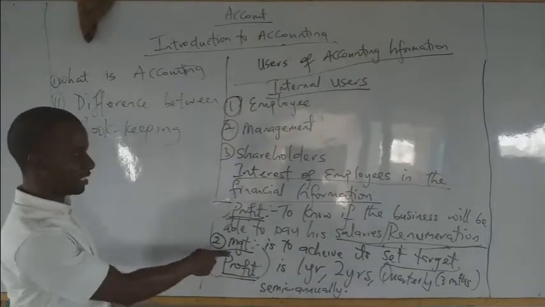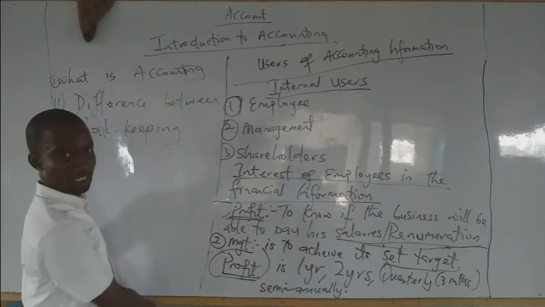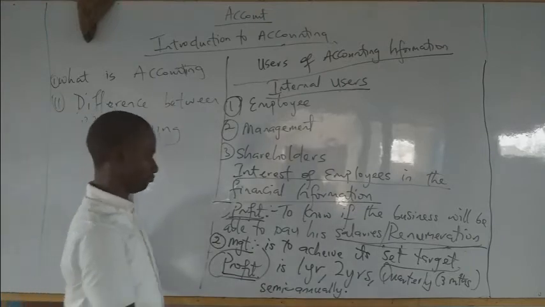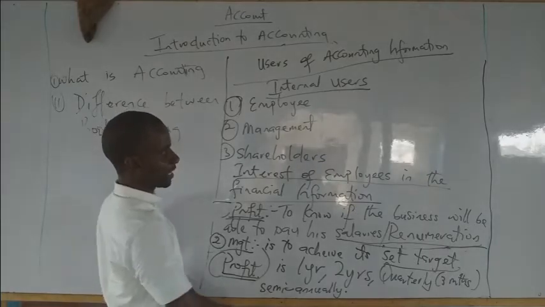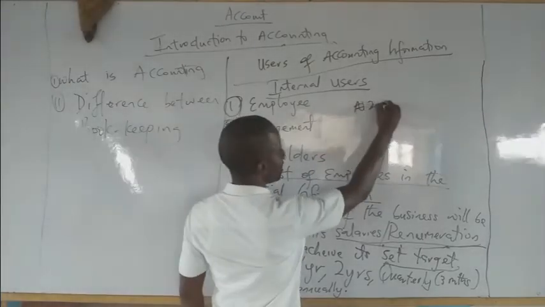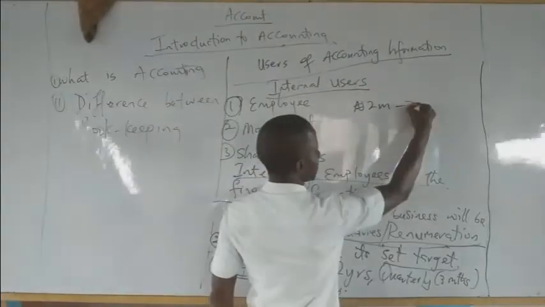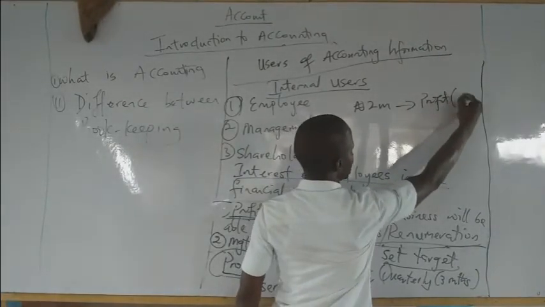Now, there is a positive and negative effect of this set target. What do I mean? Let's say for instance, they are given a target of 2 million naira profit to be made in a year.